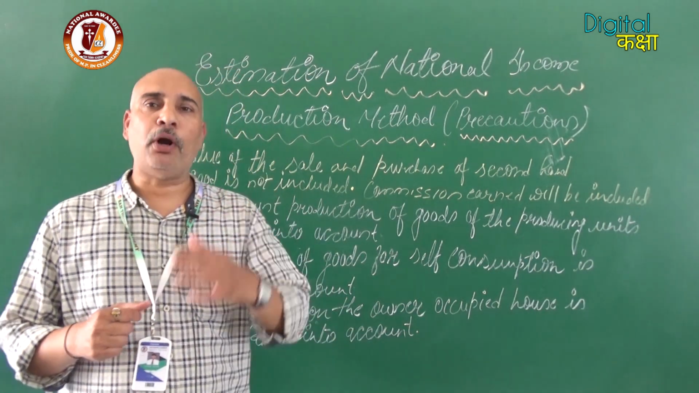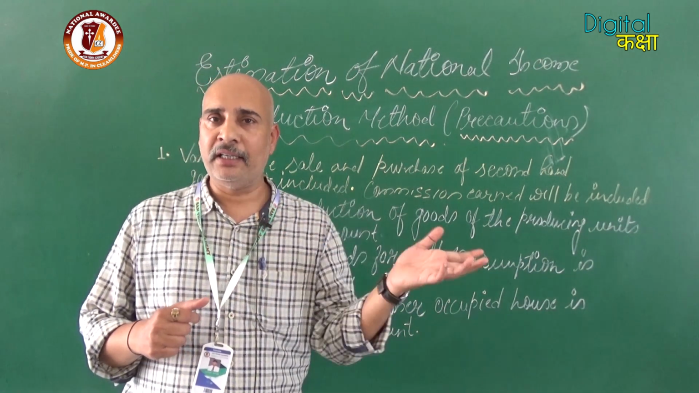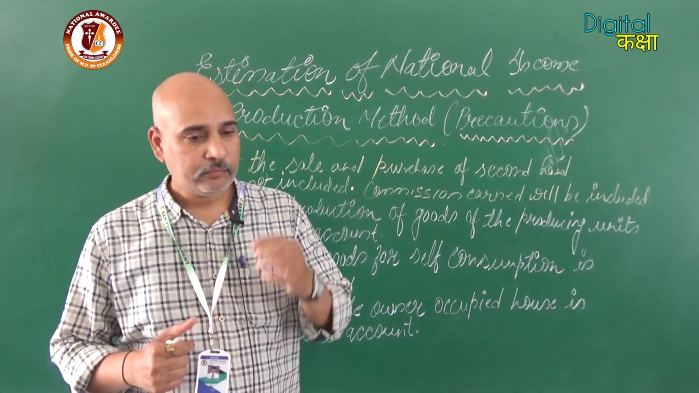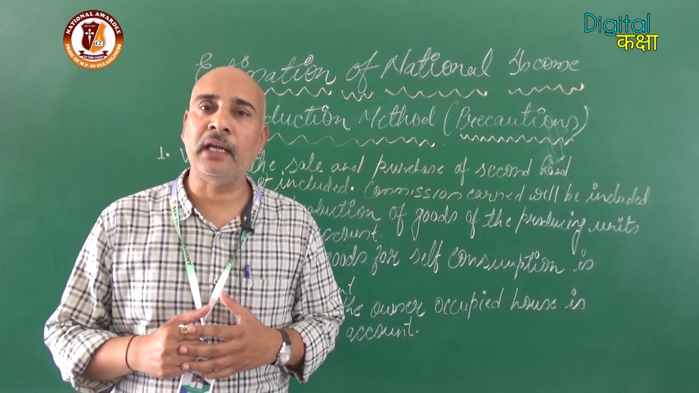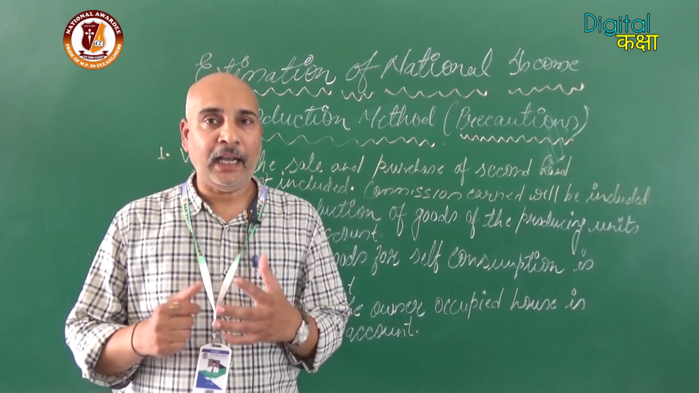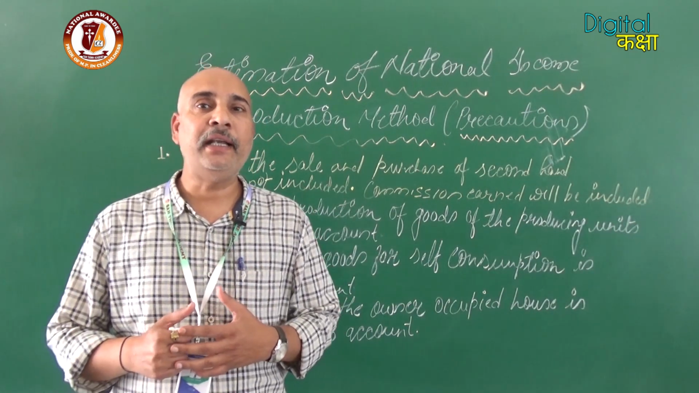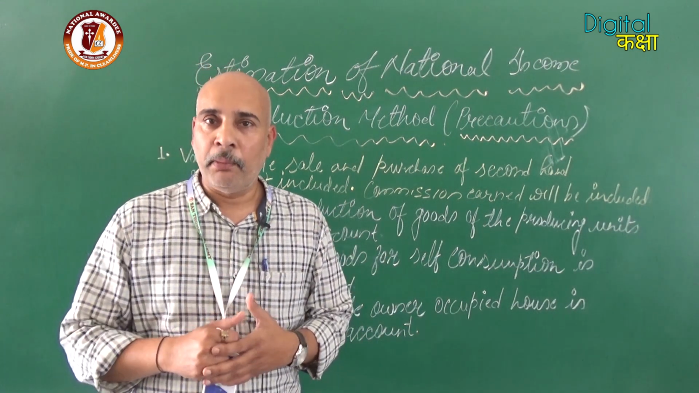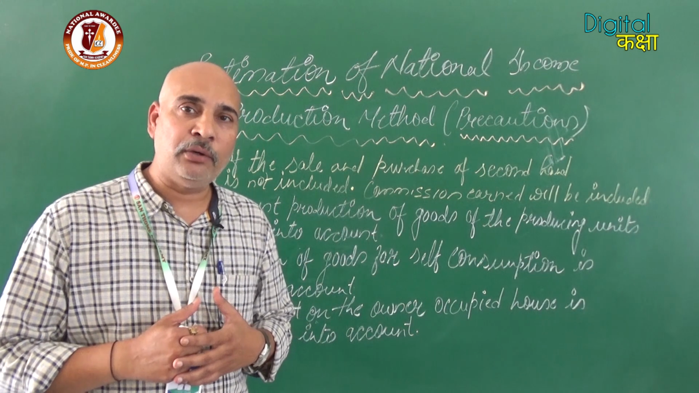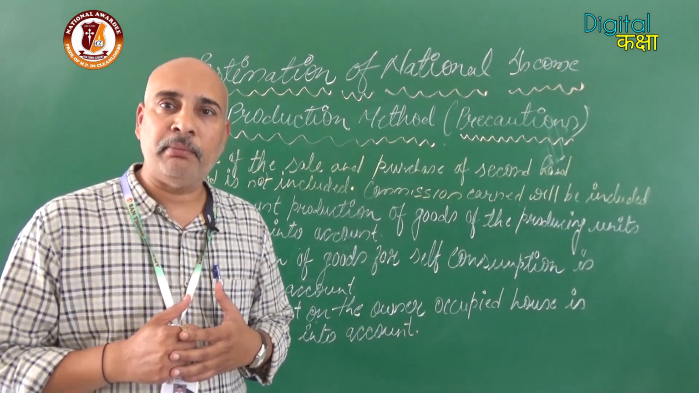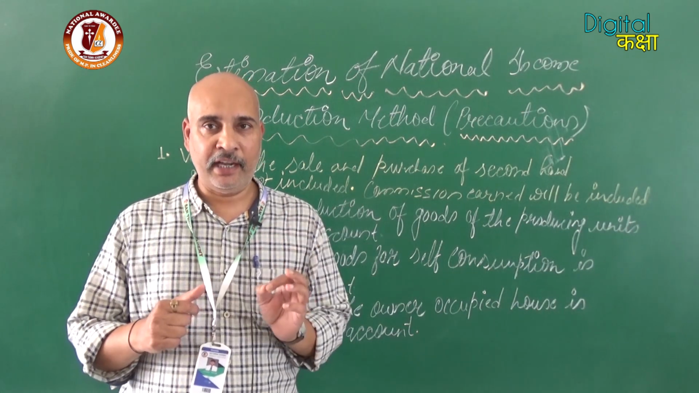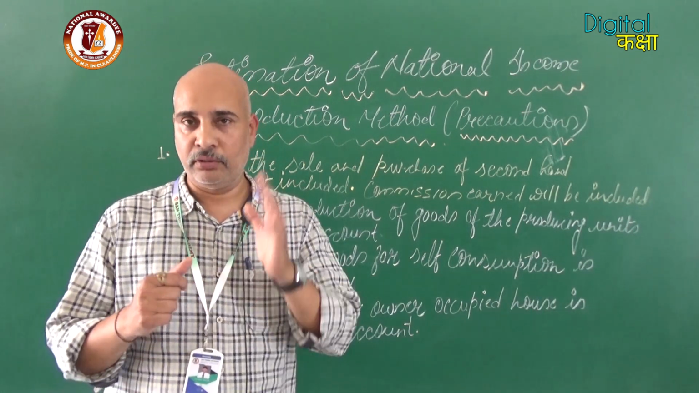Now the first and important one, which you already studied in the previous chapter, is that we always have to take final goods. That means if the value of an intermediate good is given, we don't have to take it, because the value of the intermediate good is already included in the final goods. So the first precaution is that every time we have to take final goods.